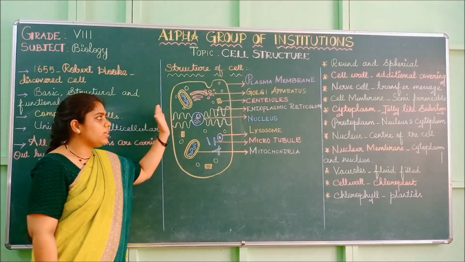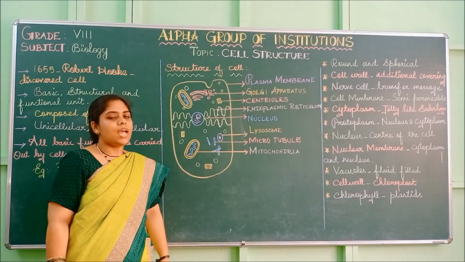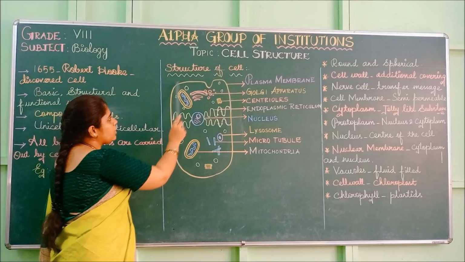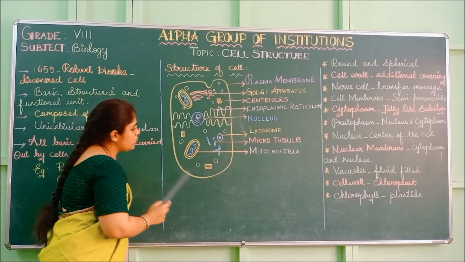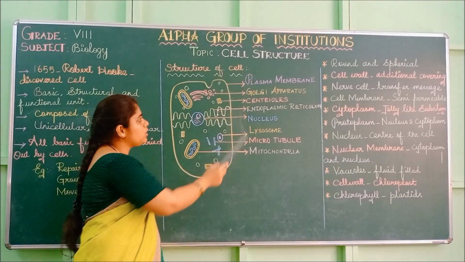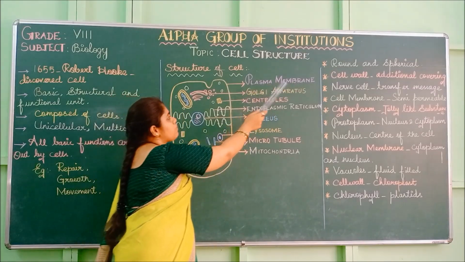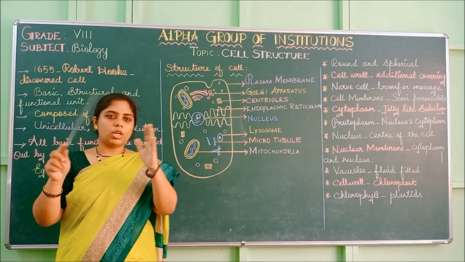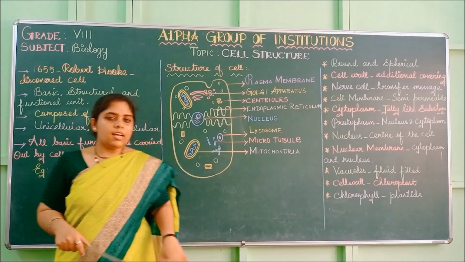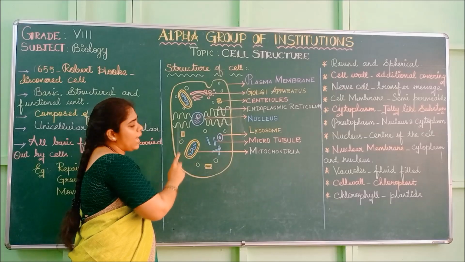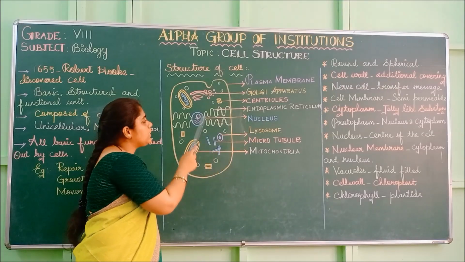I am going to tell the parts one by one and explain their functions. So here we have the outer membrane. This outer membrane is called the plasma membrane. It is the outermost covering of the cell. And inside that, in the center, you will have the nucleus.